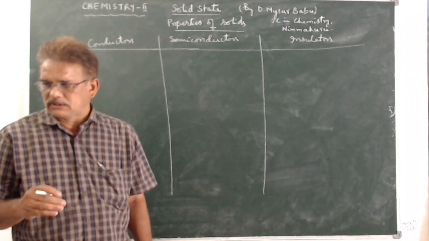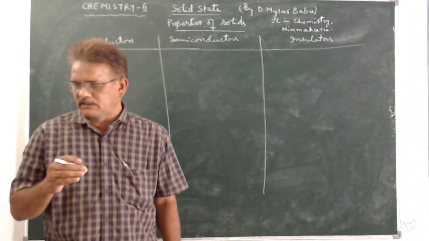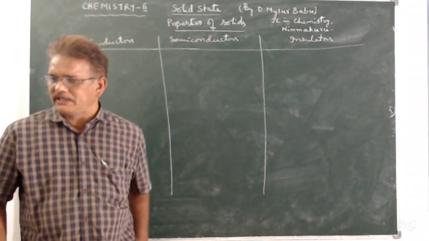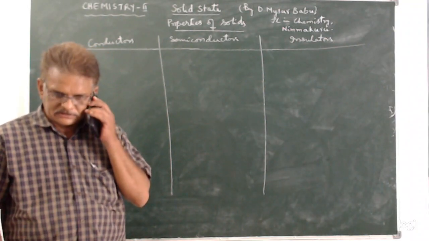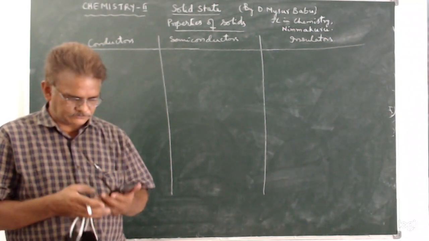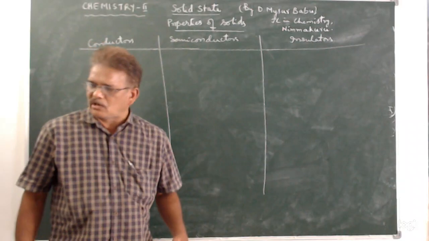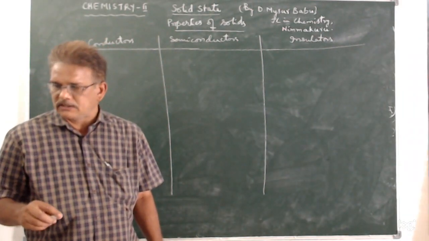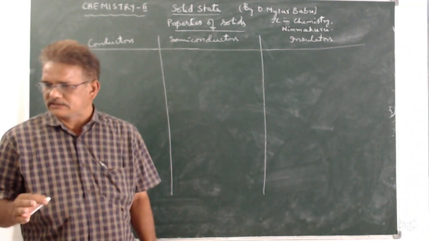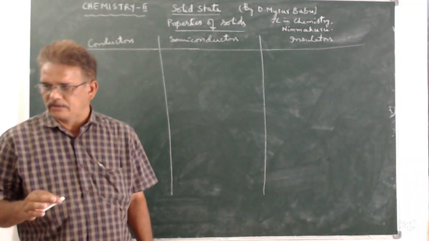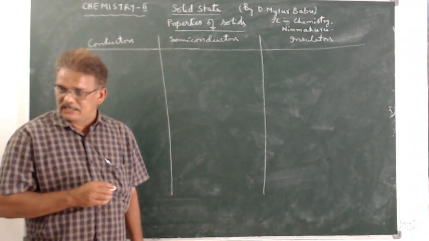Of course, in ionic compounds, conductivity is due to the flow of free ions. Ionic compounds are insulators in solid state, but in solution state or liquid state, they are good conductors because of ions. Okay. Now we will discuss the differences between these three based on their conductivity.